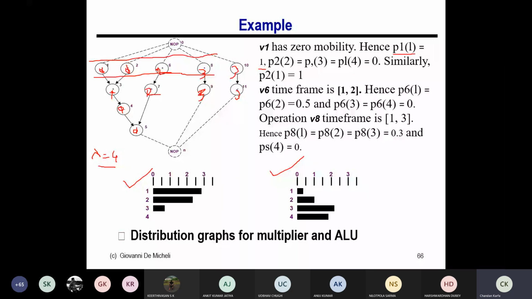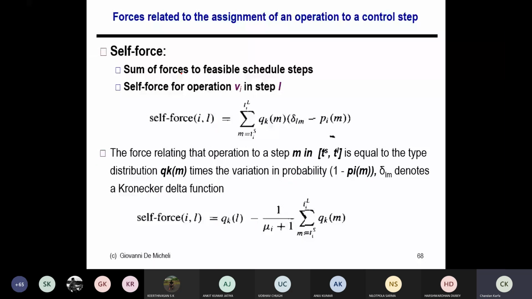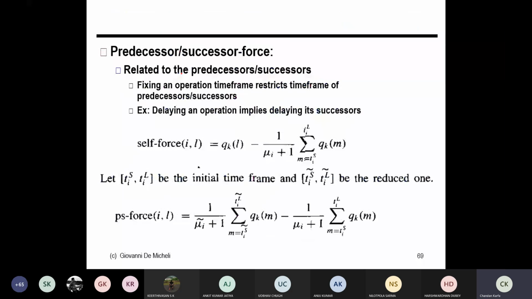So there are two types of force. The first type is the self force. It comes from an operation being scheduled in a particular time step L. I'll explain what that is. The other one, which your friend was trying to say, is the predecessor or successor force. We usually say successor force. If you schedule an operation in a particular timestamp, it may impact your successor nodes.